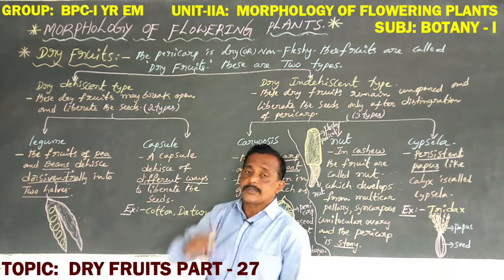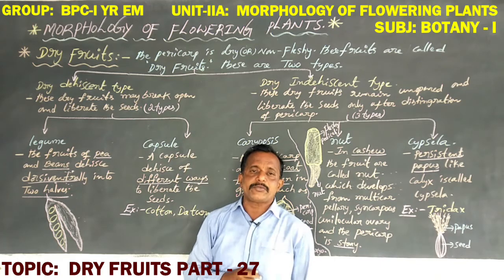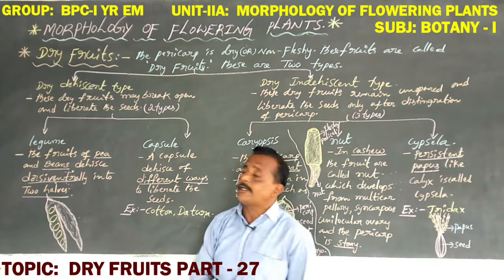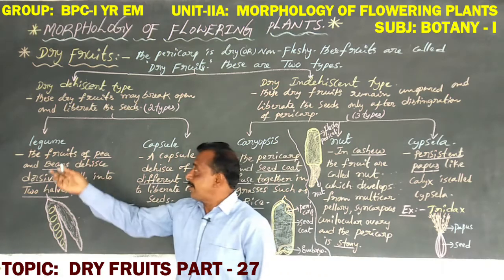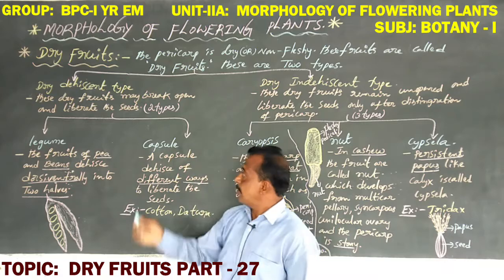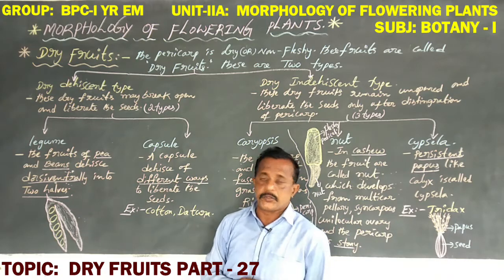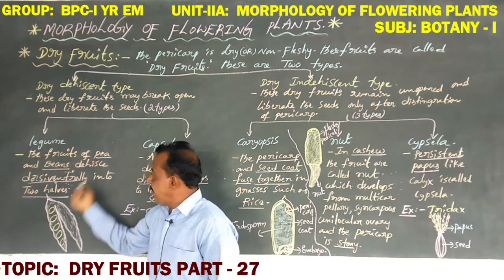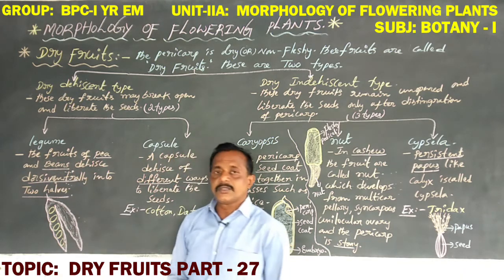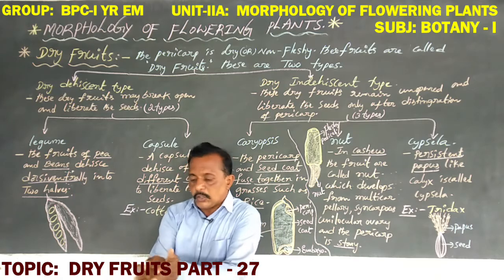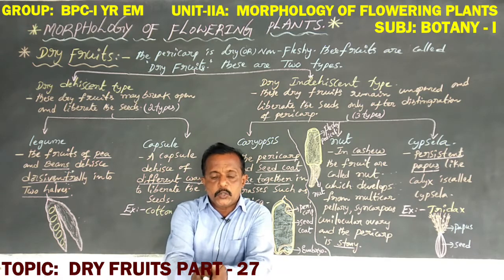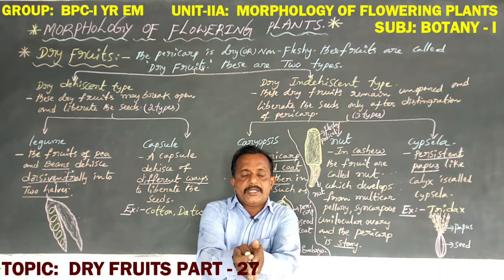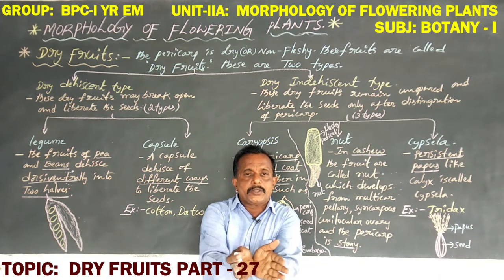Dry dehiscent types are again of two types, namely legume and capsule. What are the characteristic features of legume? What are the characteristic features of capsule? Dear students, legume, especially the fruits of pea and beans, dehisce along the dorsal and ventral sides, that is the upper part and lower part.